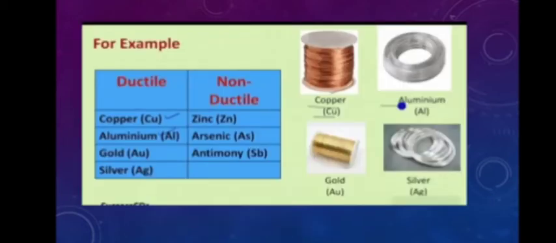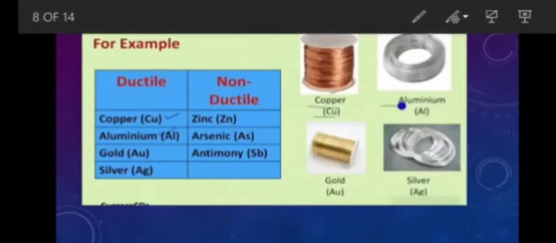Let's move ahead. For example, which are the ductile substances? Can you tell which among them are the highly ductile metals? That is gold and silver. Copper and aluminium are also ductile. Non-ductile are zinc, arsenic, and antimony. You can see the figures. It is copper wire, it is aluminium wire, gold wire, and silver wire.